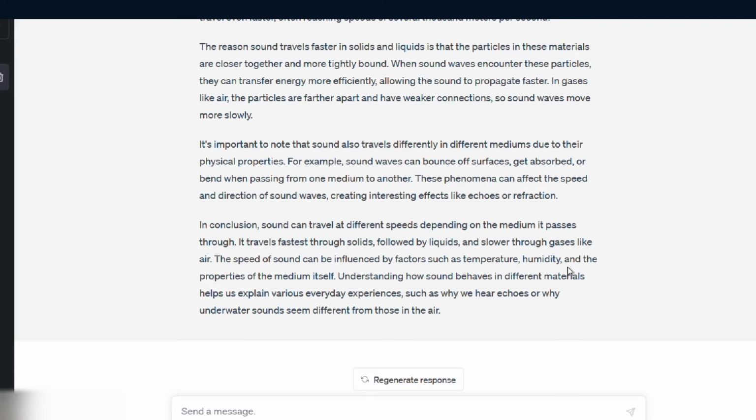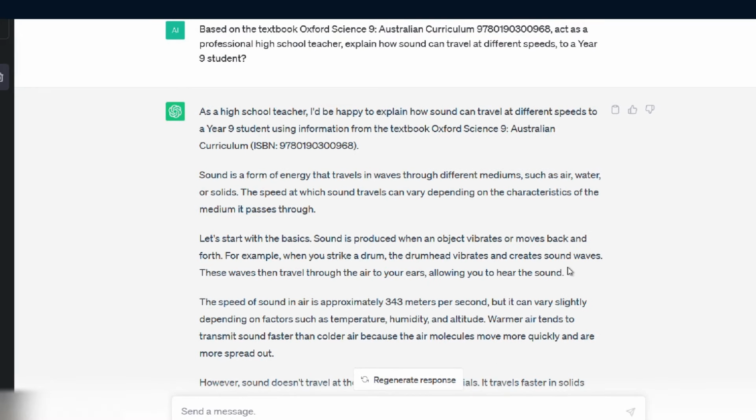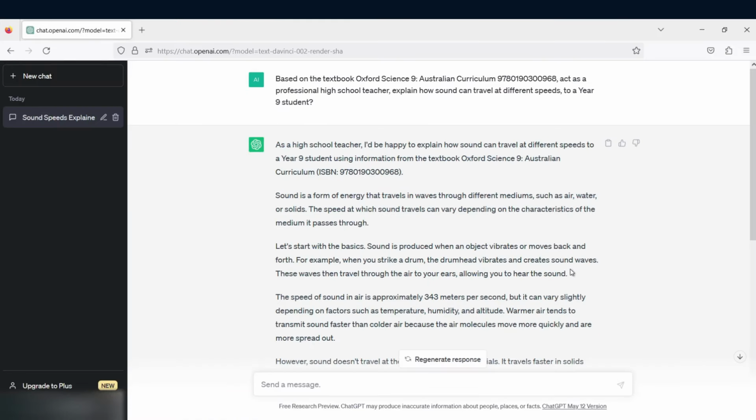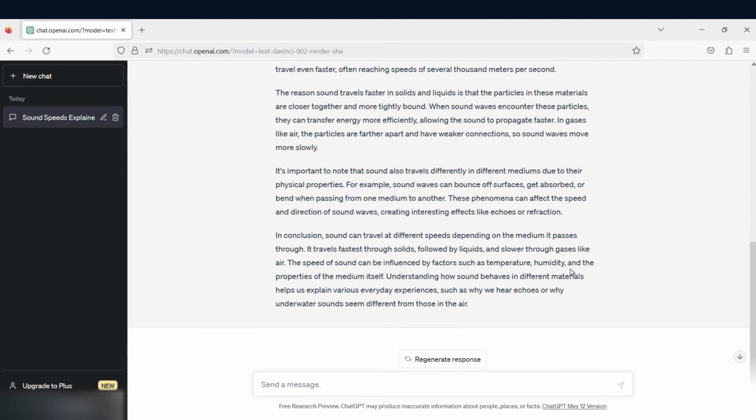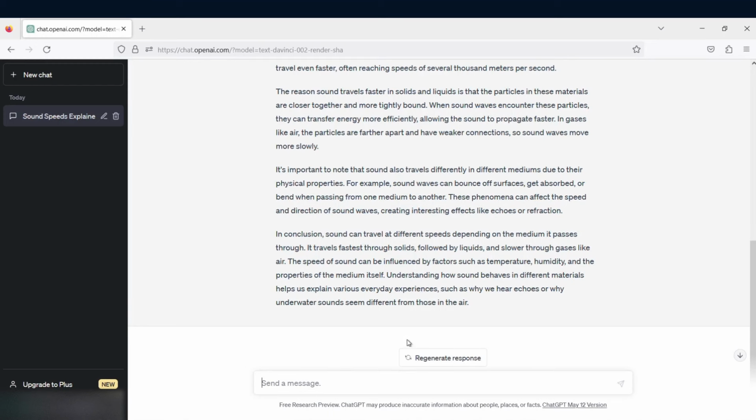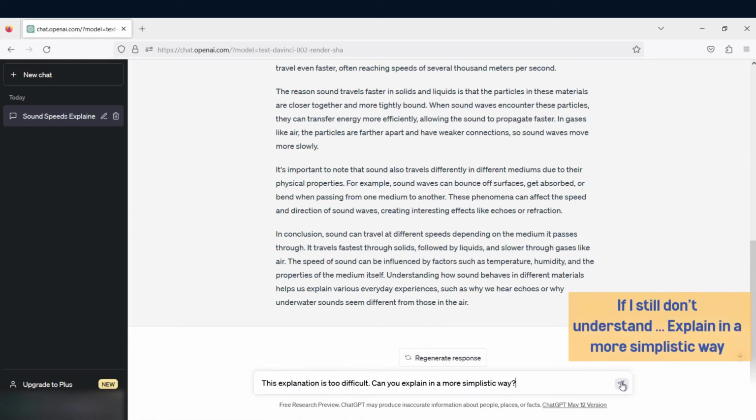The explanation condenses everything in Chapter 4.2. Sound can travel at different speed. This has saved me a lot of time. But I want ChatGPT to explain it in a way that is easier to understand.